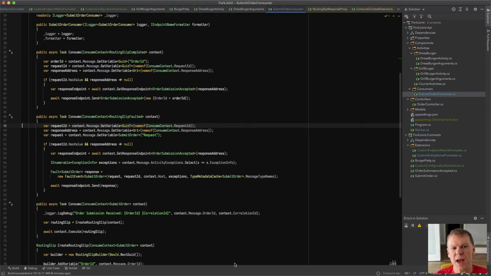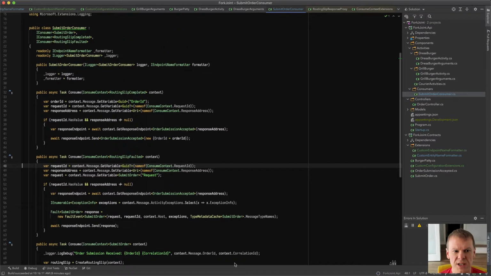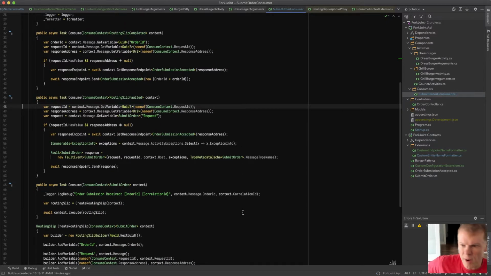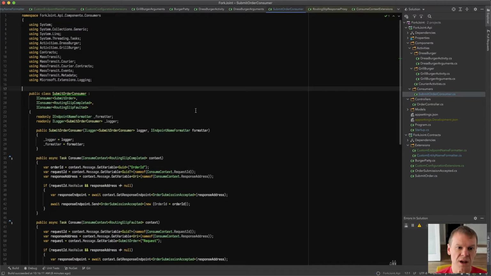But I don't really need to do that because the routing slip events are there, but I would rather know directly versus actually connecting these. I'm not going to worry about that for now. Those events are published. We're going to tie them back in. As we add more routing slips, what we're going to find is that we can't just publish those out because we need to be able to handle them specifically to our type, because a French fry routing slip might complete and I can't treat it as though it's a burger routing slip. So I need to be able to route those in a specific way so that they don't just kind of go all over the place.